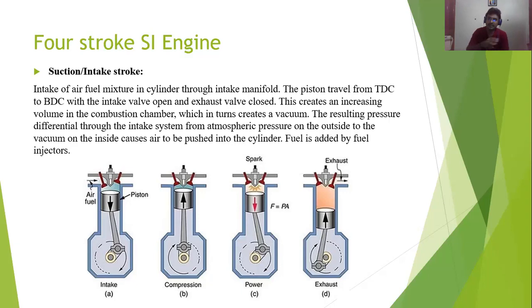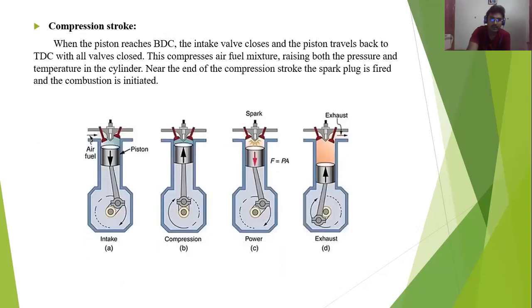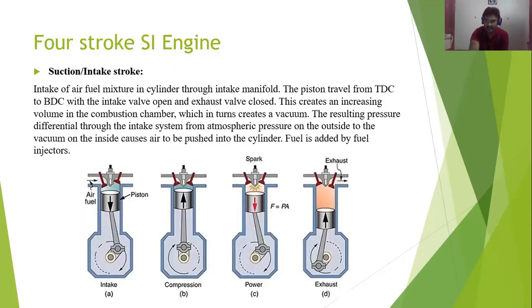The inlet valve will be open and continuously the air fuel mixture comes in until it fills the cylinder. Here in this carburetor, the air and fuel will be mixed at the perfect correct ratio.